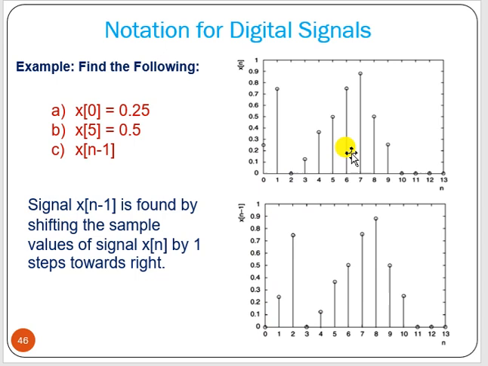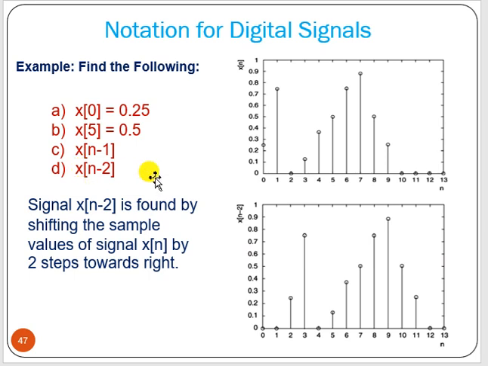It is added by 1 because n minus 1 equal to 0 means n equals 1. So you are adding 1 to every n, and it is basically right shifted by 1 sample. So only 0 stays as 0, and the other samples are shifted to the right by 1 unit.